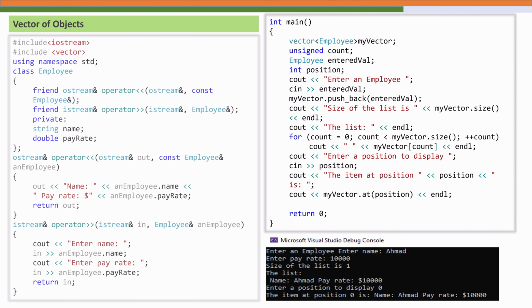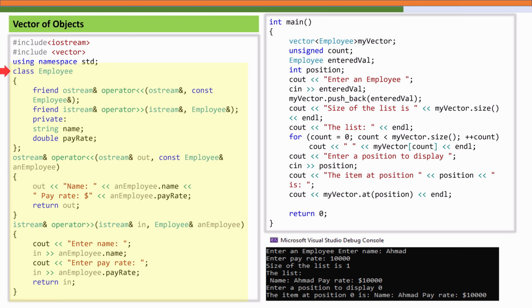Now that we have seen how vectors work with simple data types, let's explore how powerful they become when we use them with objects. In this example, we will store and manage a list of employee objects with an STL vector. Here we define our employee class, which has two private data members, name and pay rate. To allow input and output directly through standard streams like cin and cout, we declare two friend functions. Again, you can recall that concept that we covered during operator overloading, the overloaded insertion and extraction operators.